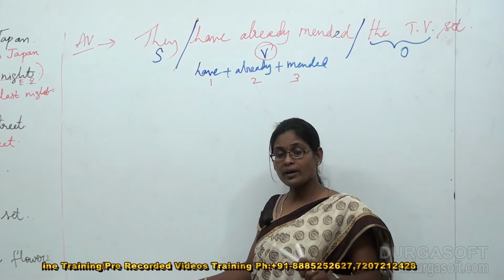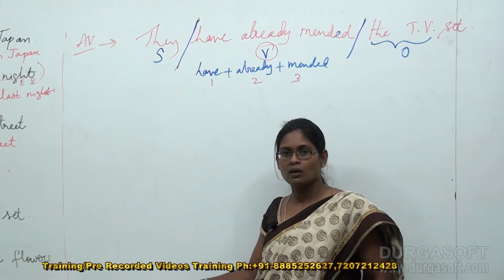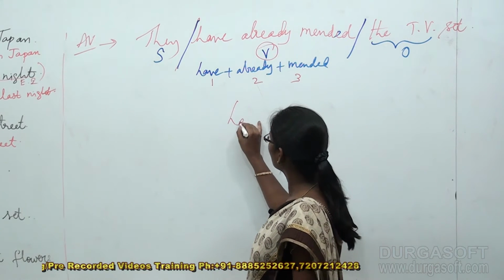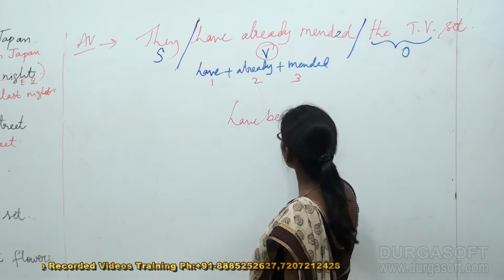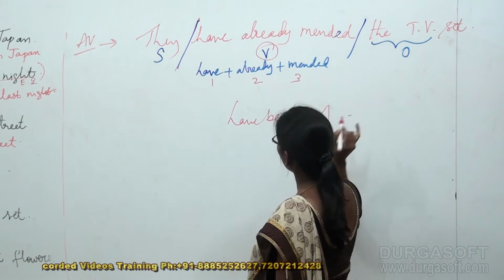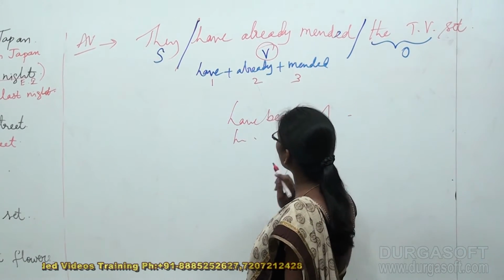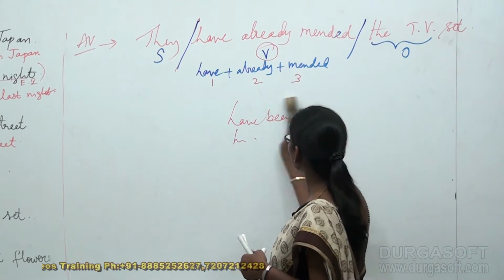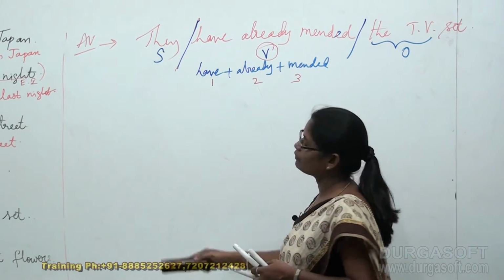If you are provided with these types of words, most of us really get confused, because we say have been already mended or have already mended. Which is correct? We will be in a little bit of confusion.